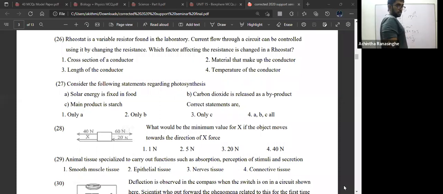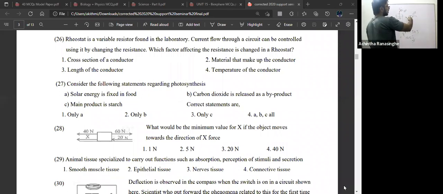Material we can't modulate, because the same material is used here. Temperature we can't. Just adjusting here. What is the change? That's the length of the conductor. The answer is the length of the conductor. The length of the conductor changes.